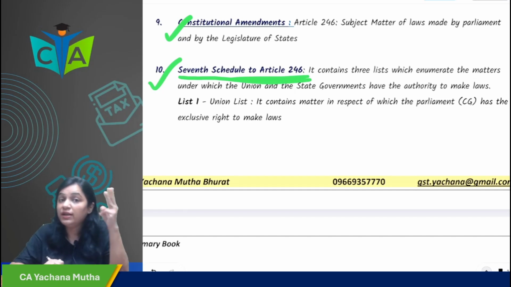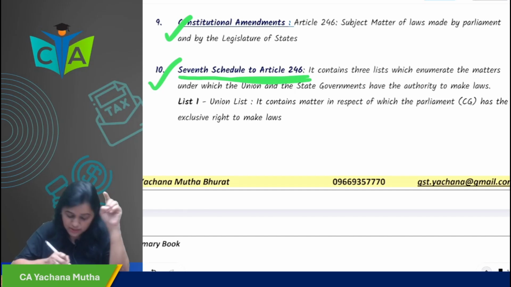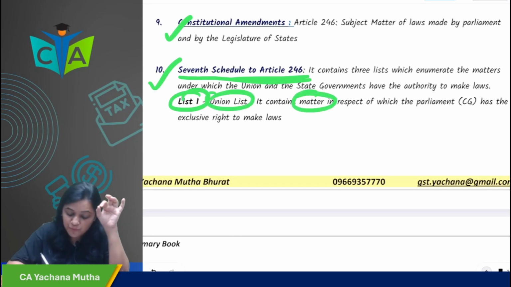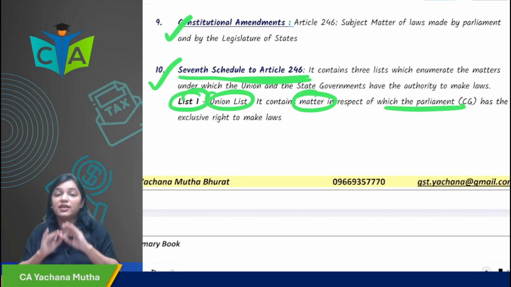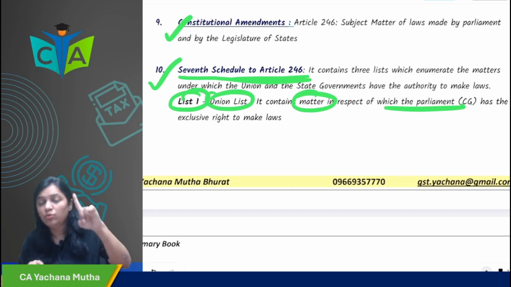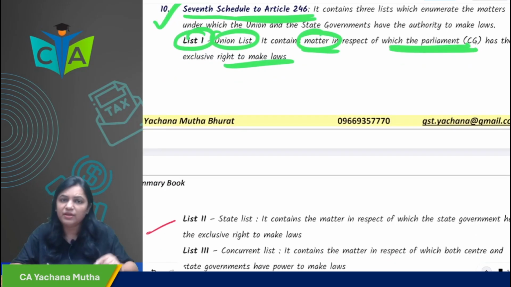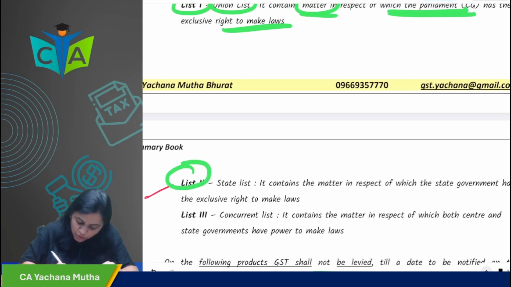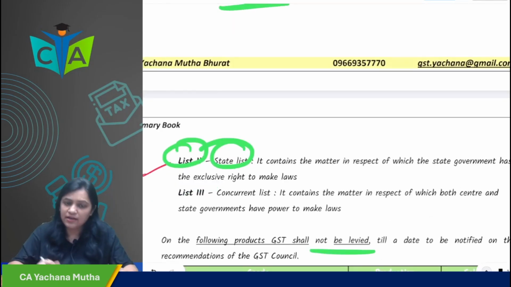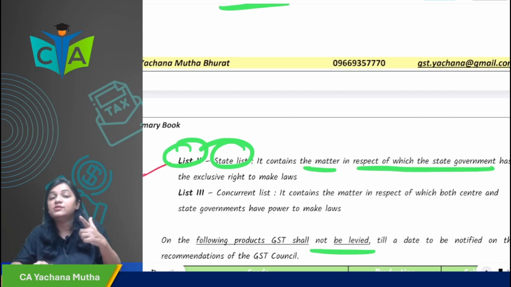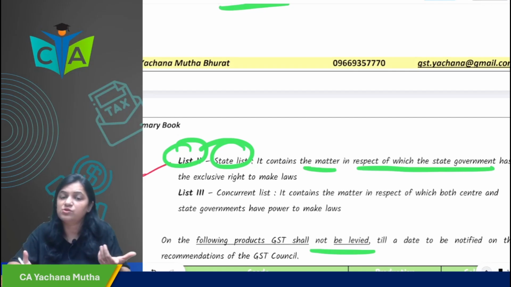So remember, there are 3 lists in article 246. List 1 is the union list. What is that? It contains matters in which parliament, the central government, has the exclusive right to make law. So these are the matters in respect of which parliament has the exclusive right to make law. For example, income tax is there. Then there is list 2, which is called the state list. It contains the matters in respect of which a state government can make law. This list itself is called the state list.